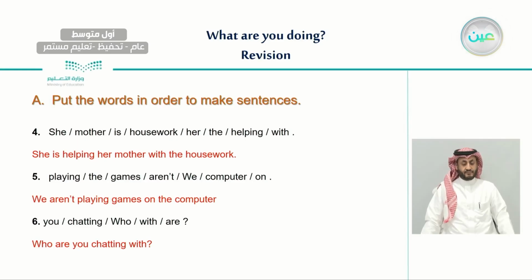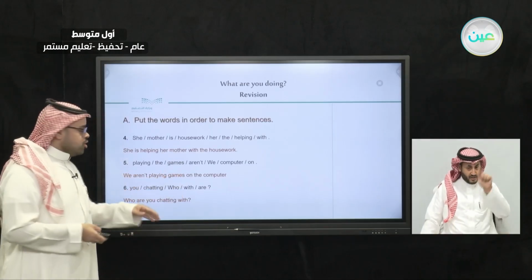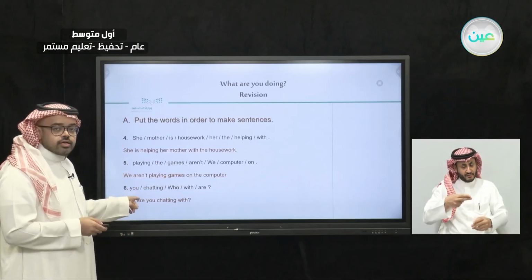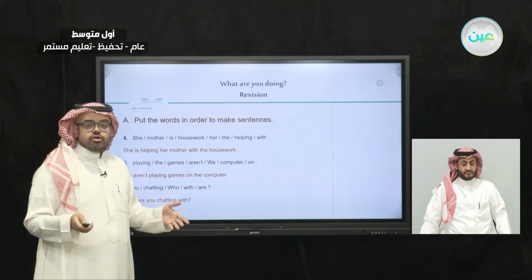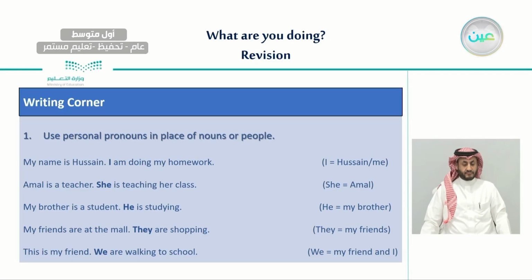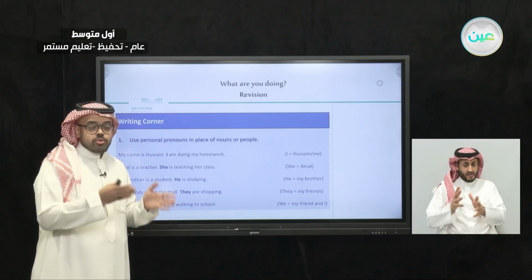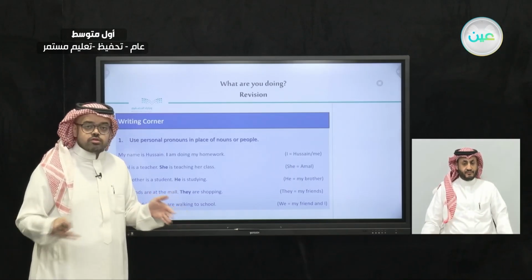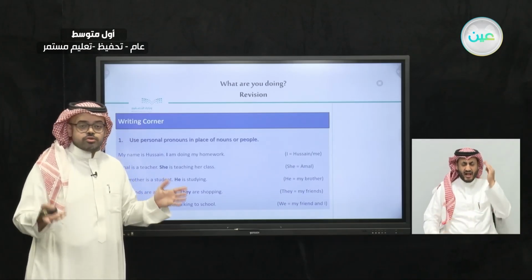As we said, if the sentence is not a question, we always start with a subject. And if it's a question, we always start with either a double-edged question, like number 6, or we start with a verb to be. And also we learned that we can use a personal pronoun. So if we are going to talk about a person for more than one sentence, we should not repeat the name. We can use a personal pronoun instead.